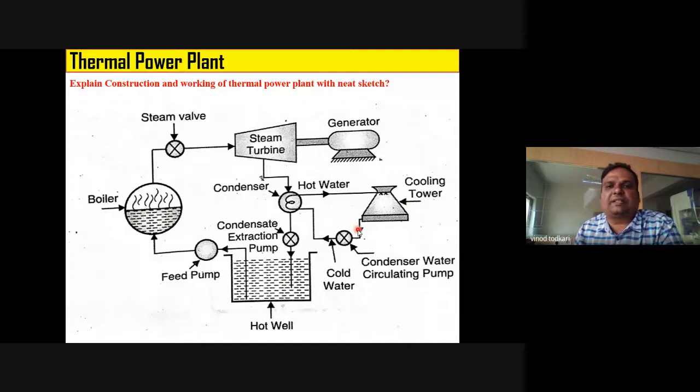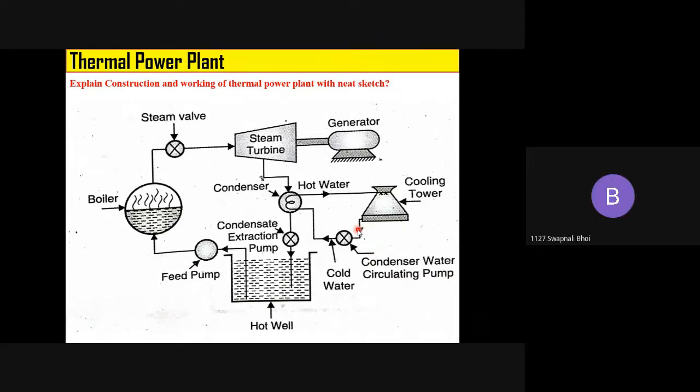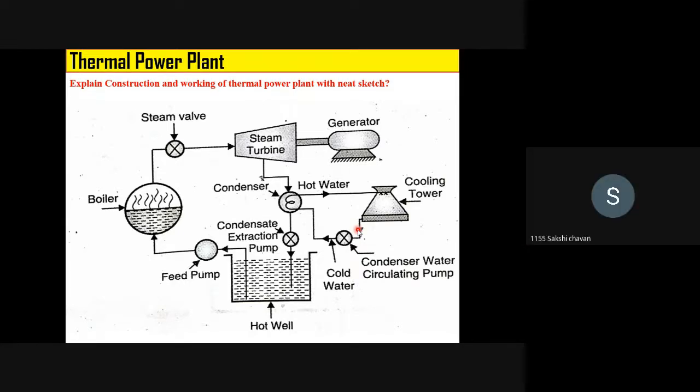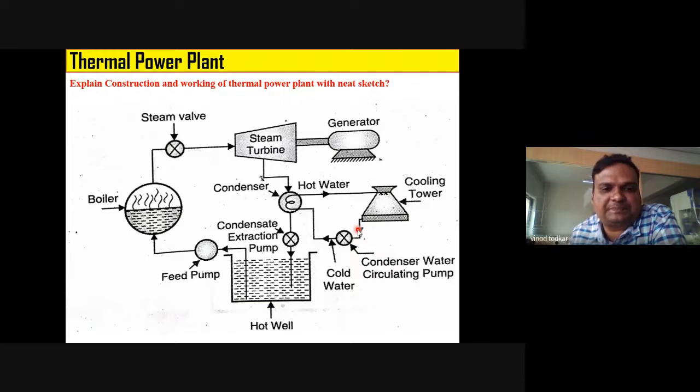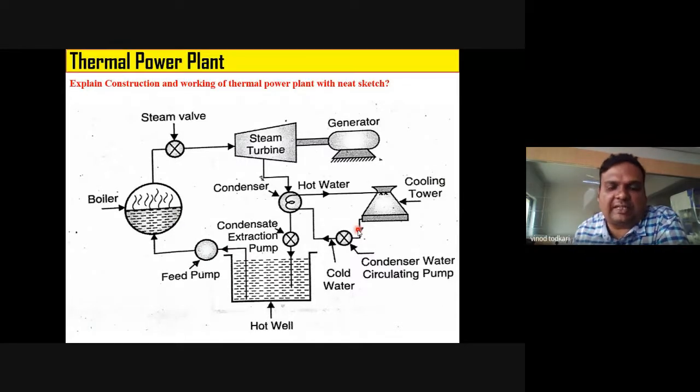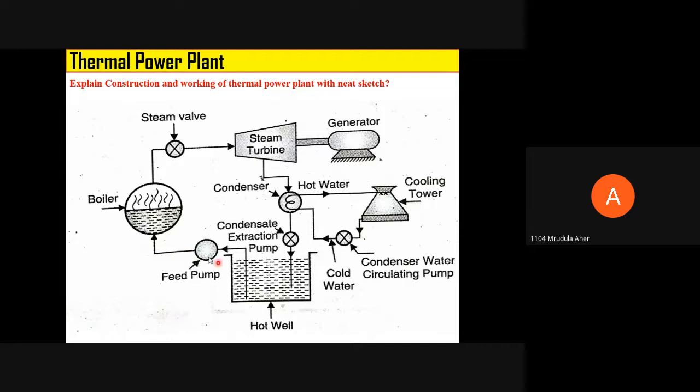Very good. What is the function of condenser? Steam gets released the heat and it's converted into the water. Correct. Extract heat from the steam and convert steam into water. Very good. What is the function of feed pump? High pressure of water. Correct. To increase pressure intensity of the water and to pump it from which place to which place? I'm asking you about feed pump. Hot well to boiler. Hot well to boiler.